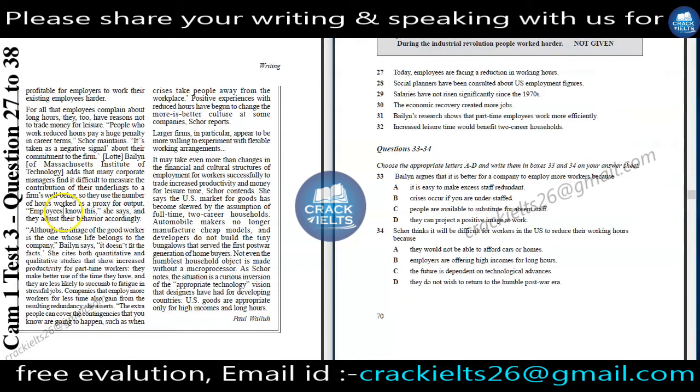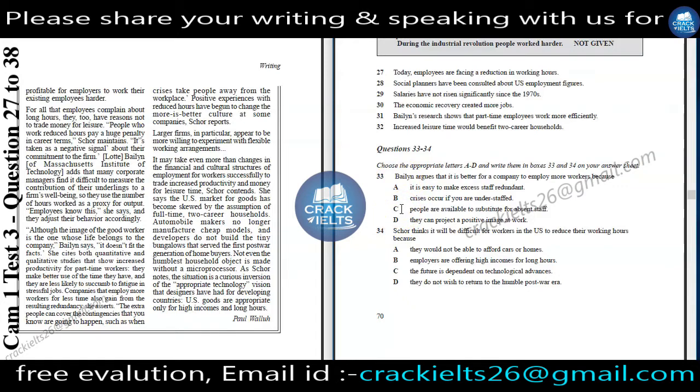So they use the number of hours worked as a proxy for output. Employers know this, she says, and they adjust their behavior accordingly. That means that if more people are available, then they will work in the case of absent staff. And here we can find our option C: people are available to substitute for absent staff.